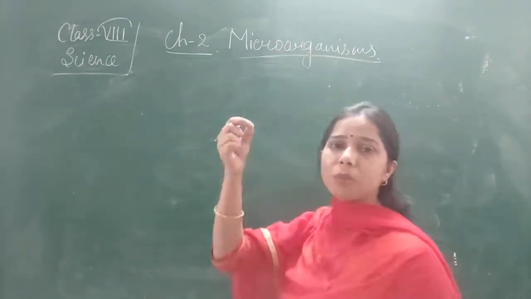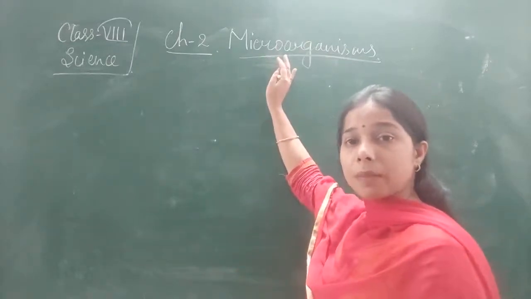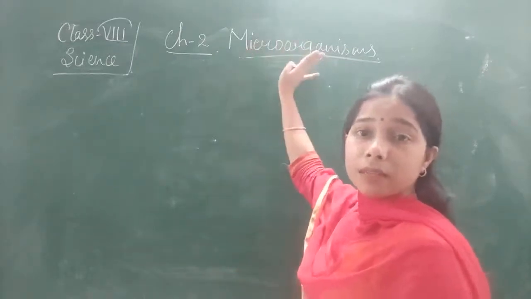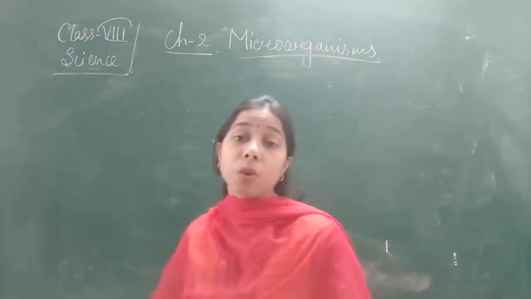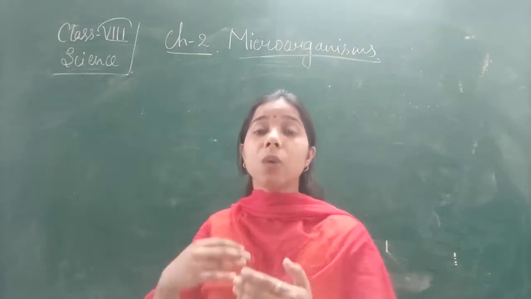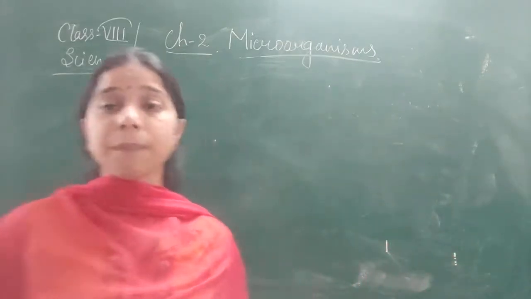Micro means very small, minute. Organisms, you know, are living organisms. So a microorganism is a minute organism, an organism which we cannot see with our naked eyes, and that is called a microorganism.